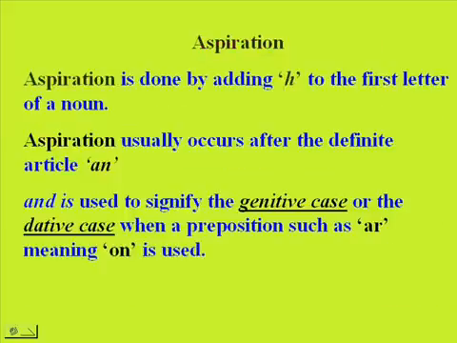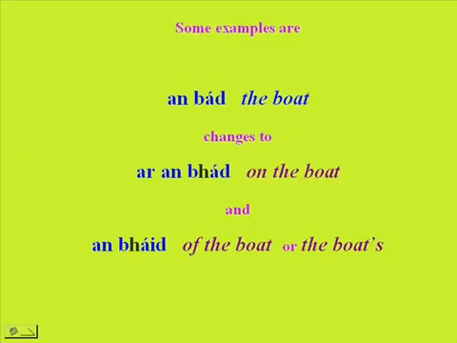Aspiration is done by adding H to the first letter of a noun. Aspiration usually occurs after the definite article an, meaning the, and is used to signify the genitive case or the dative case when a preposition such as ar, meaning on, is used. For example, an bád, the boat. Ar an mbád, on the boat. An bháid, of the boat or the boats.